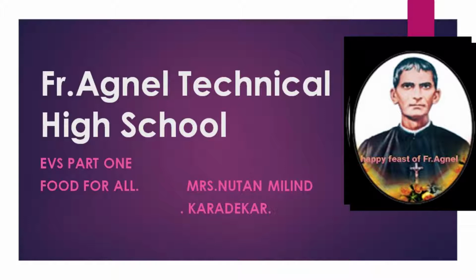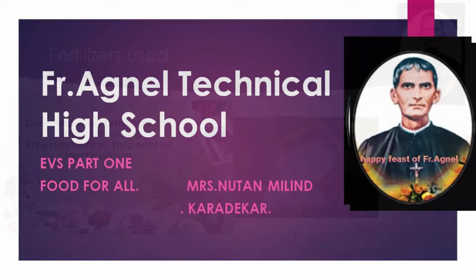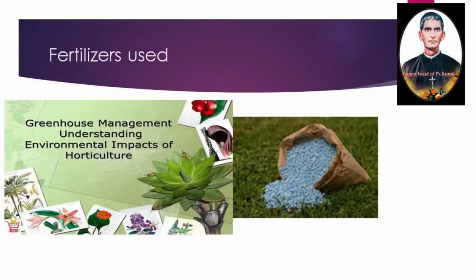Today, we are going to do the continuation of the lesson Food for All, Part 2. We have already learnt the traditional method of agriculture and also the modern methods of agriculture. Today, we are going to see, in the next slide, fertilizers used by the farmers. You know, farmers are using many kinds of fertilizers so that they get a good crop.